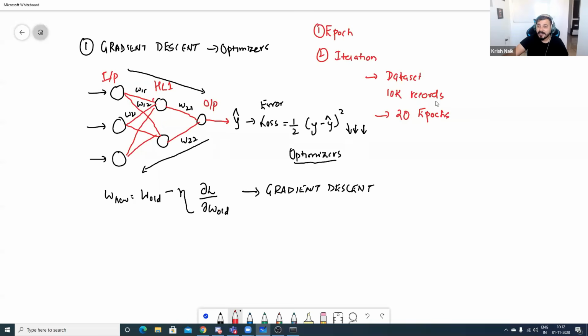Now, if I take 10K records, then my loss function will be something like this. Everybody focus over here. 1 by 2 summation of i equal to 1 to n, where this n is nothing but 10K records, and then I will write (y minus y hat) whole square. This is the formula, because we need to do the summation of all the errors with respect to y. So here I'll write yi hat.